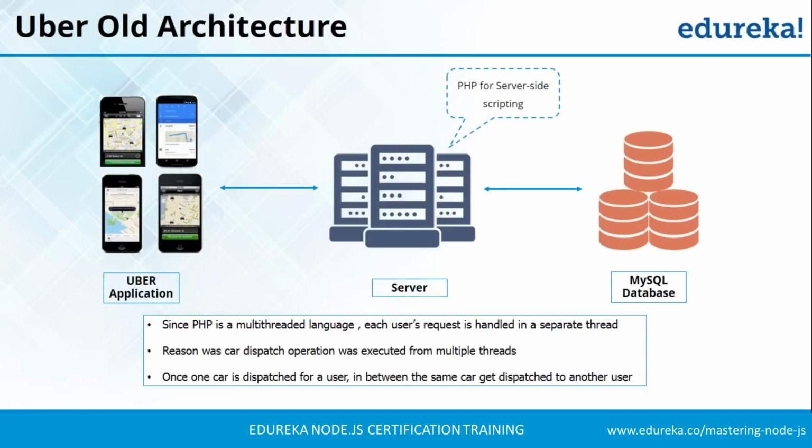Customers book a cab using the Uber application on their phones. Then the request to book a cab is sent to the Uber server. Then the server checks with the geospatial databases which cabs are available in that location.